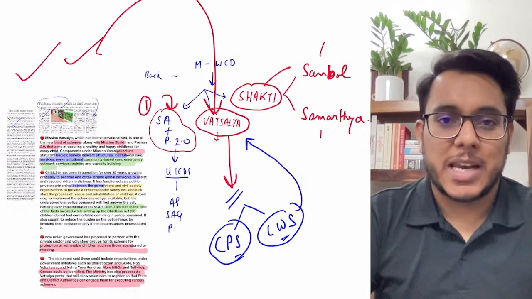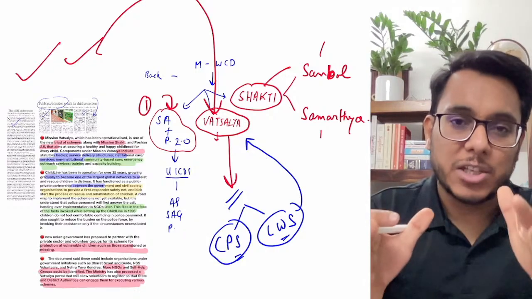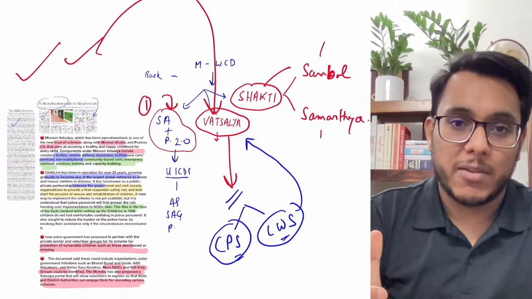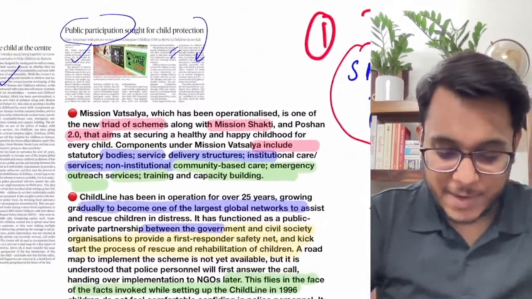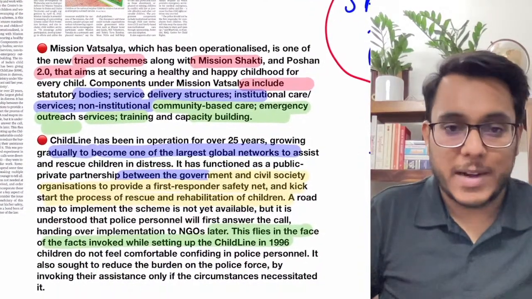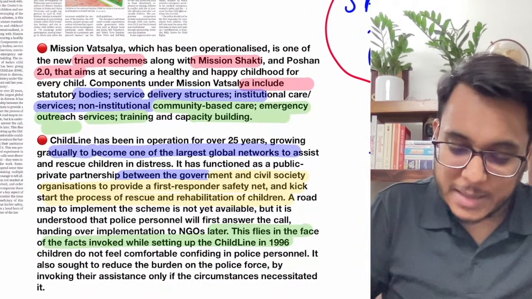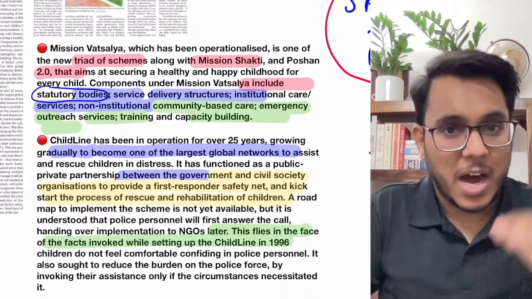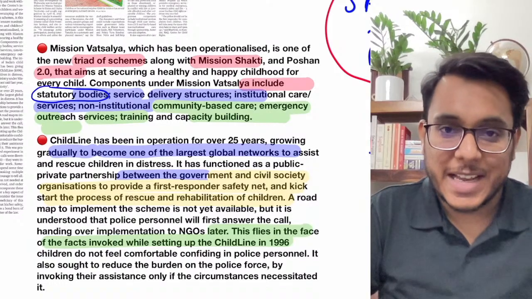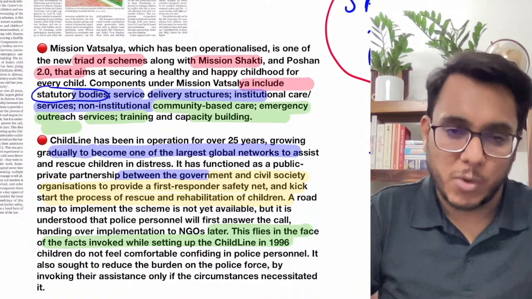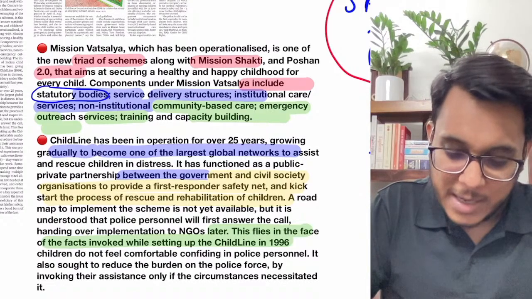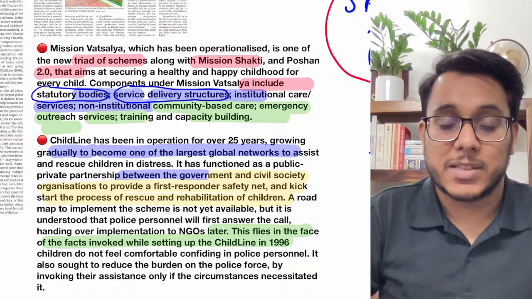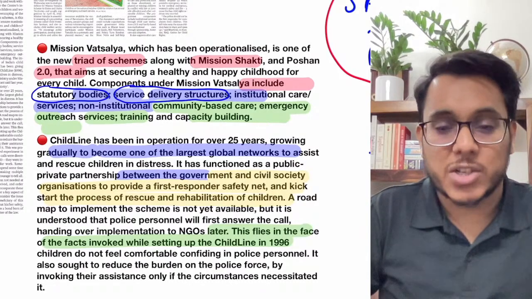Now what is this Vatsalya? Guys, Vatsalya is an intervention by the Union government, where the Union government provides support to the state governments so that the states can effectively provide welfare and protection to children. Under the Mission Vatsalya, the statutory bodies working for children's welfare will be supported. Child care institutions, for example, and all the other institutions will be supported. Service delivery structures will be strengthened, since many different kinds of services are to be provided to the children.